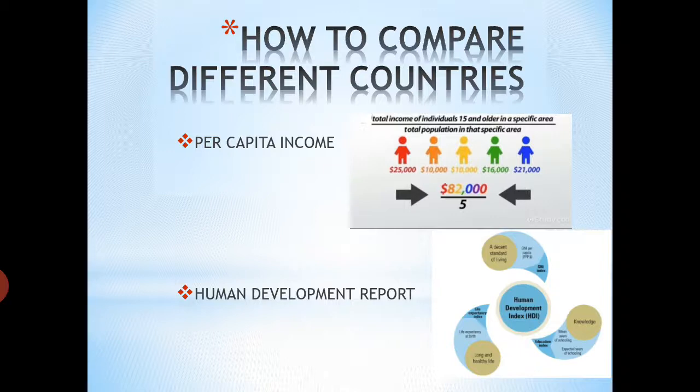Next is human development report. Human development report is based on the education level of people, their health condition and per capita income. So students, through these two things we can compare different countries' development and different states' development process.